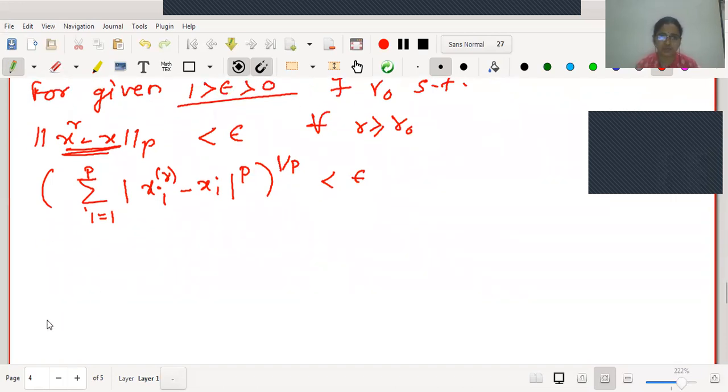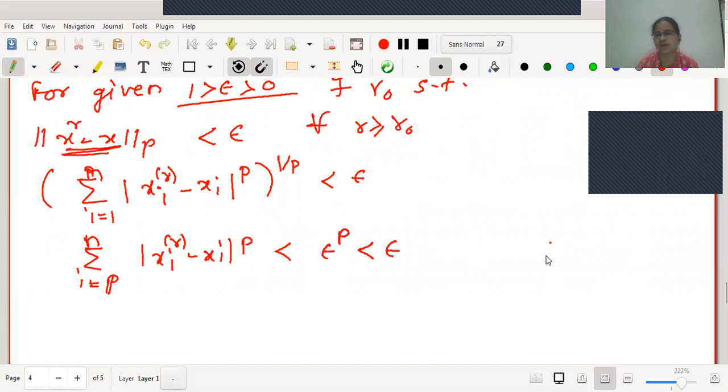Now taking pth powers on both the sides, what will I get? Summation i from 1 to n, it is not p, this is i from 1 to n, of mod x_i^r minus x_i raised to p is less than epsilon raised to p, which is less than epsilon. Why? Because I have taken epsilon less than 1.